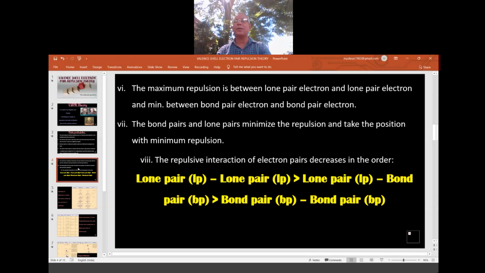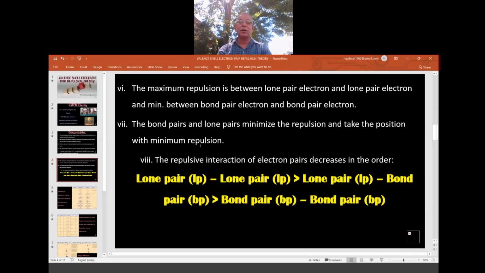The problem is repulsion. So the maximum repulsion we will experience from the lone pair, and the minimum with the bond pair. The bond pairs and the lone pairs minimize the repulsion and take the position with minimum repulsion. Same formula: minimum repulsion, minimum energy, and maximum stability.